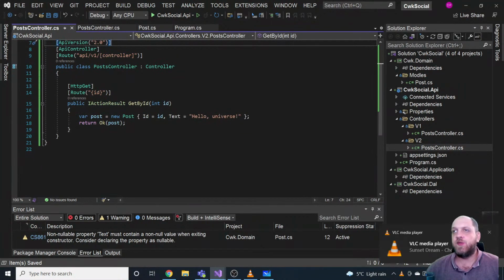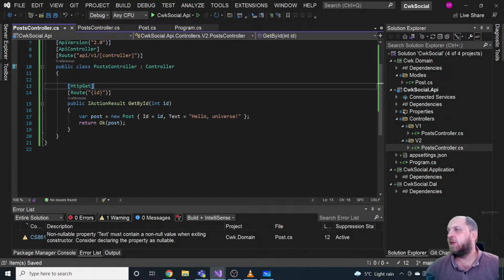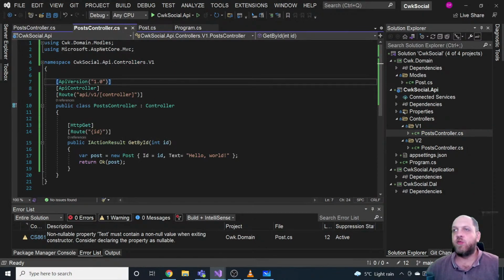You can even override, for instance, for each action. If you would have actions that would actually be the same for v1 or v2, you theoretically could just decorate this with also API version 2. So then this controller would support both versions.